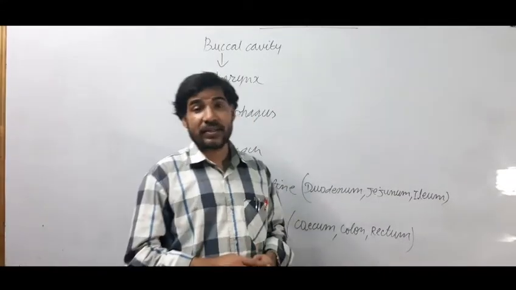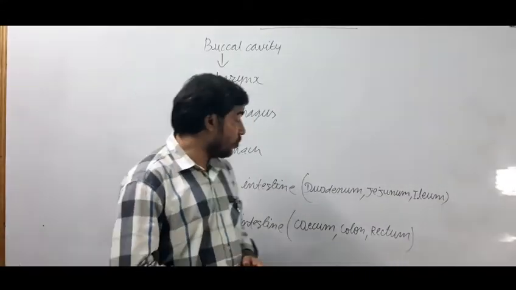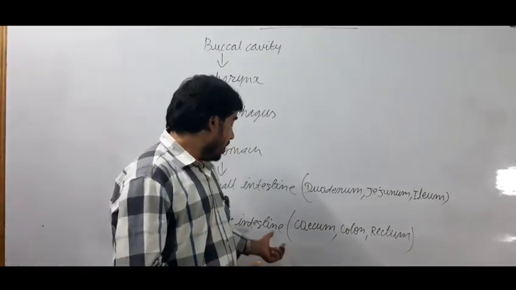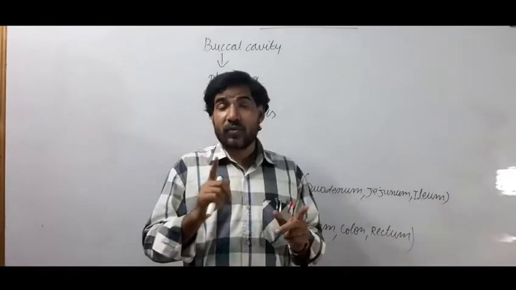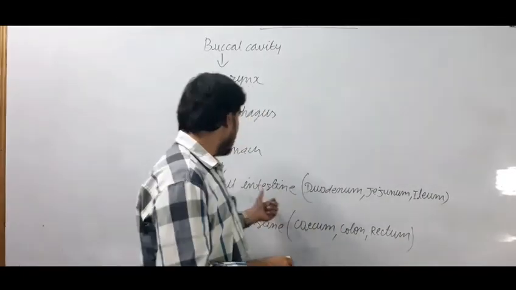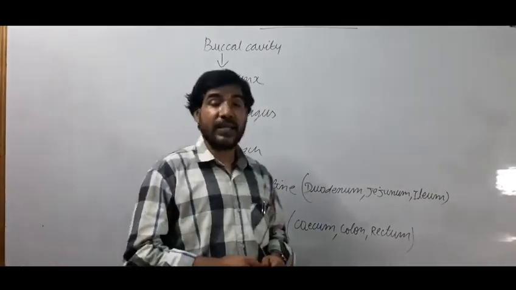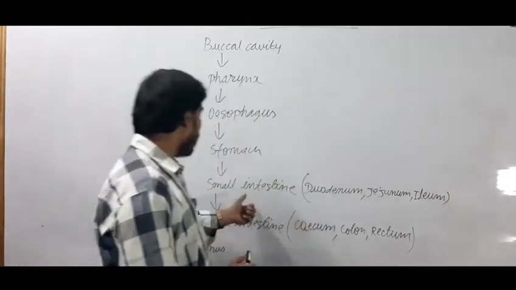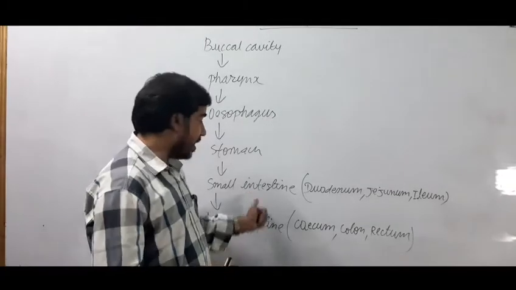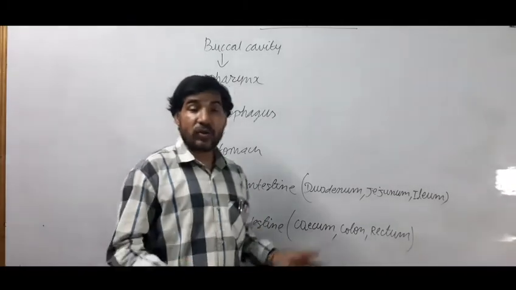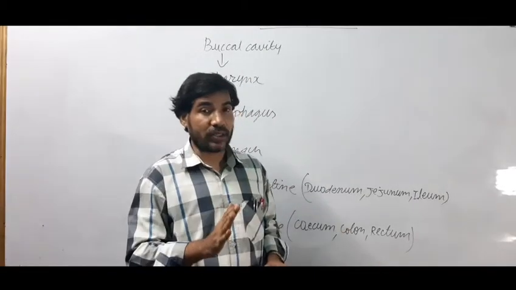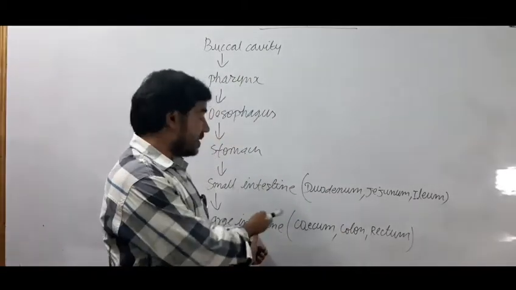What is the length of the large intestine? The large intestine is a 1.5 meter long structure, whereas the length of the small intestine is about 7 to 7.5 meters. But we call one the small intestine and the other the large intestine. Why? Because the diameter of the large intestine is much more than the diameter of the small intestine.